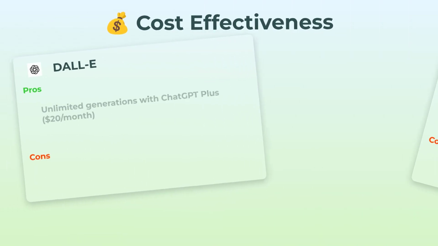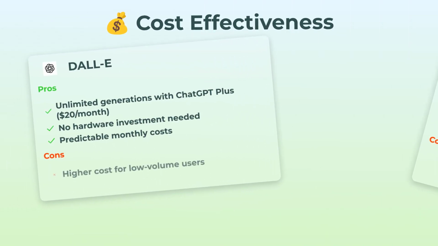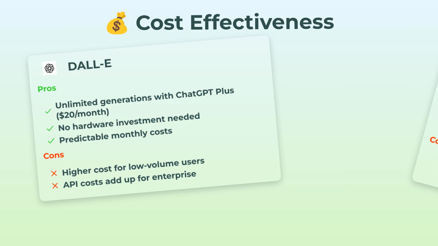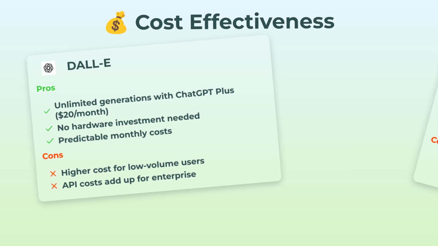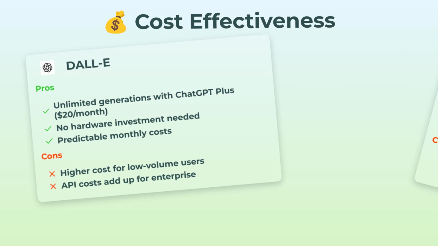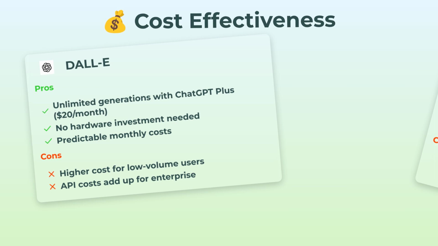First up, let's talk money, cost-effectiveness. So DALL-E gives you unlimited generations tied into ChatGPT Plus, which is like $20 a month. Super predictable, no extra hardware needed, and no surprise bills. But, and this is a big but, if you're just dabbling, it actually feels kind of pricey. Enterprise folks, those API calls can get, yikes, expensive.